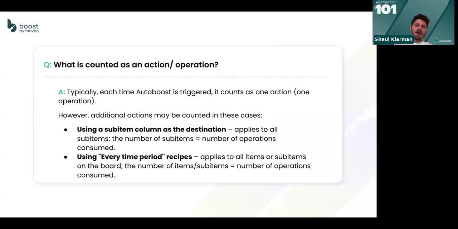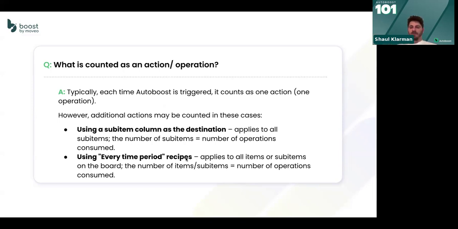Moving on. What is counted as an action? Good question. So usually we try to look at this every time that our servers are being called. So every time we're being triggered, this will count as one action. But sometimes this one action needs to apply results to multiple locations. In those use cases, each location we've inputted a value will be counted as an operation. So for instance, if we now do something on the sub-item level, so when something happened, do something on sub-items, each one of those sub-item changes is applied as an operation.